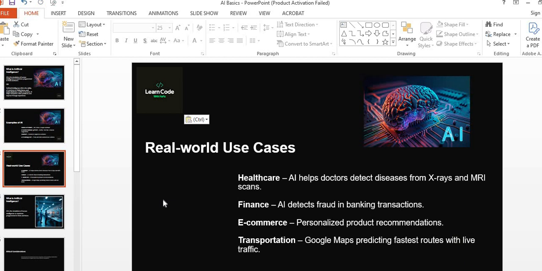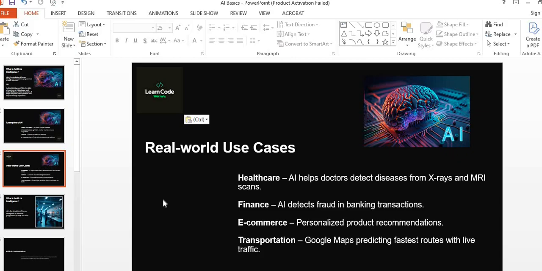Here the question arises, where do we use AI? So real world use cases: in healthcare, AI helps doctors detect diseases from X-rays and MRI scans. In the finance sector, AI detects fraud in banking transactions.